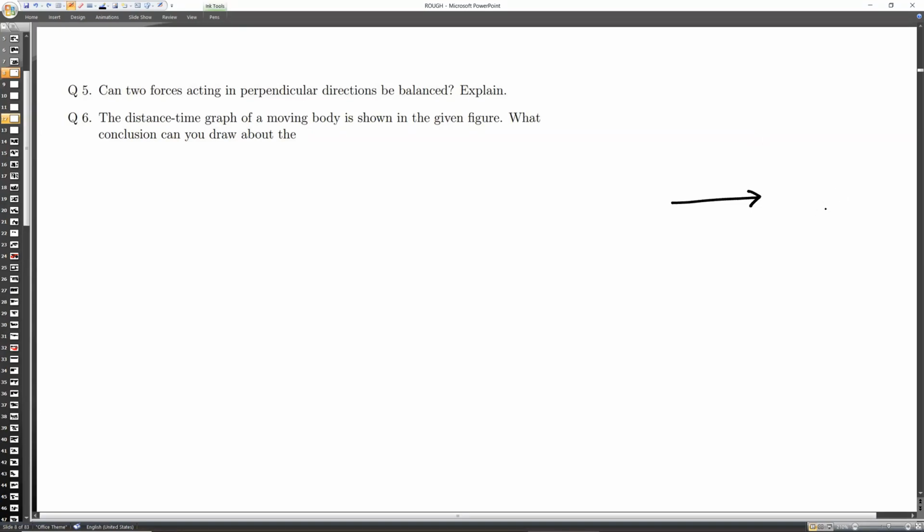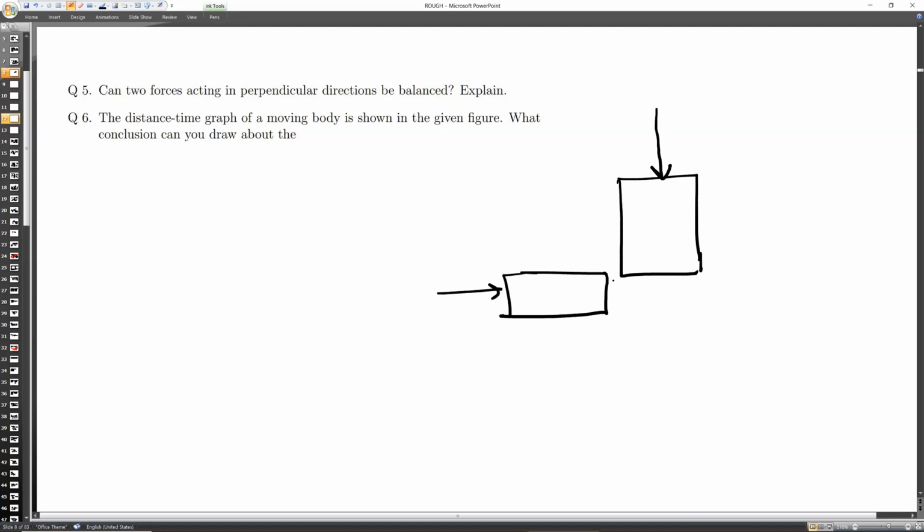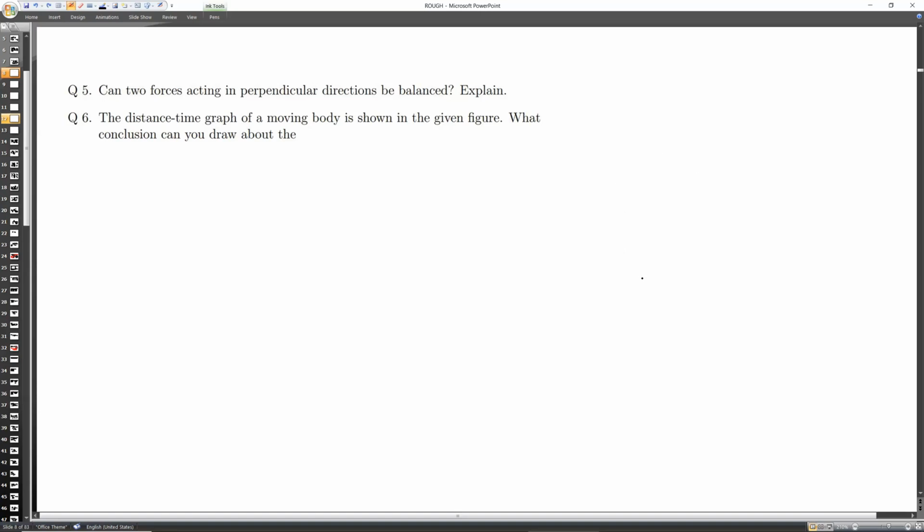Or will you be able to rotate it? Means if you are just applying a force in this direction and someone is applying a force in this direction, will it not rotate? Let's suppose you are having a book, and another person is having another book. You are applying the force in this direction, he is applying the force in this direction, the book will move in this direction. So it is not possible they will cancel it.